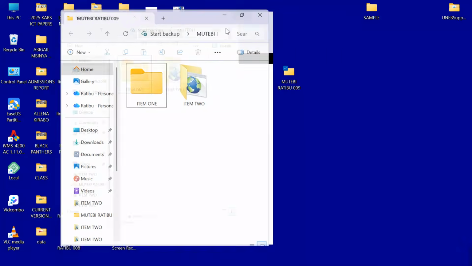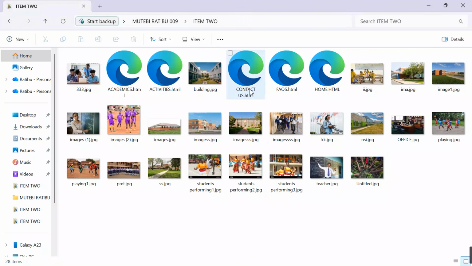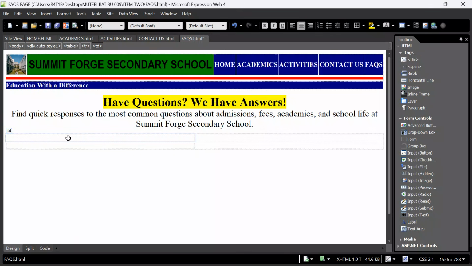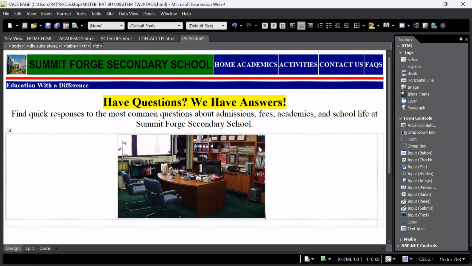Come back to our folder, double tap to open, then look for the image that we want to use. I want to take our office. Control C, come here, my Expression Web, where are you? You're here, thank you. Control V, paste your image, click OK.